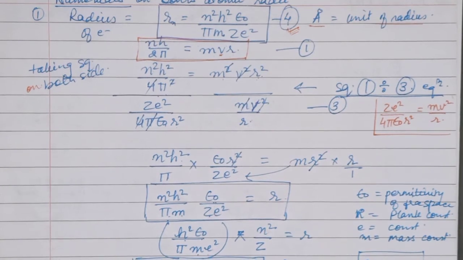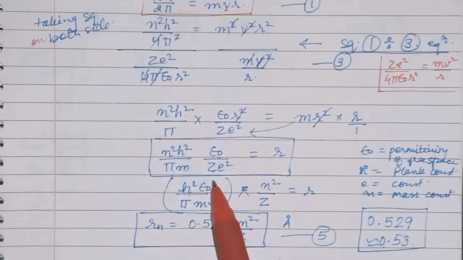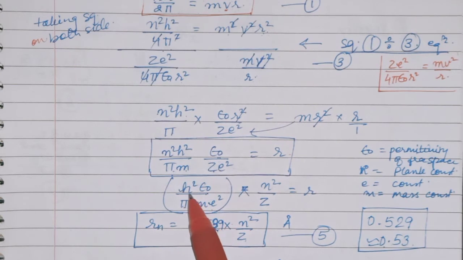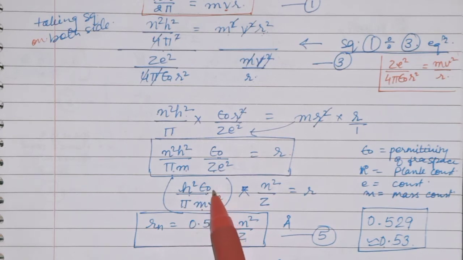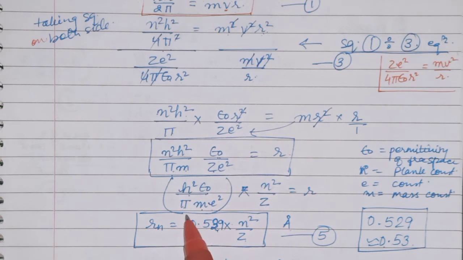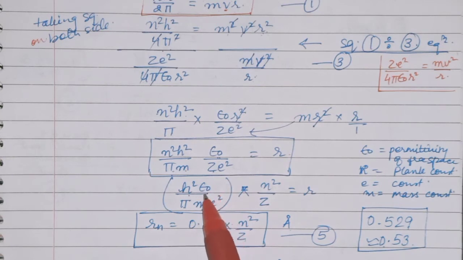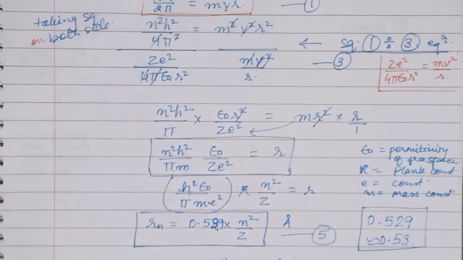Okay, now see children, you will take out the common constants in one bracket. h square is the Planck constant, epsilon naught is the permittivity of free space, that is also constant. Pi is constant, mass of electron is constant, charge of electron is constant. You will put these in the bracket and keep n square upon Z outside. After putting the values of these constants, you will get 0.529.